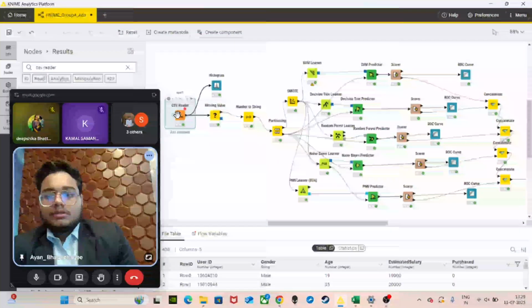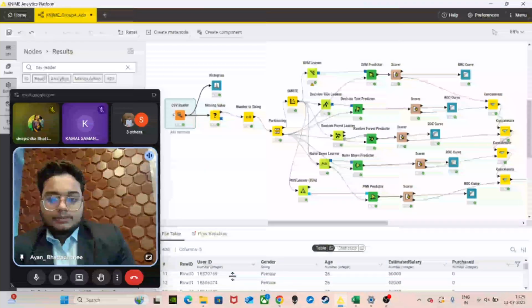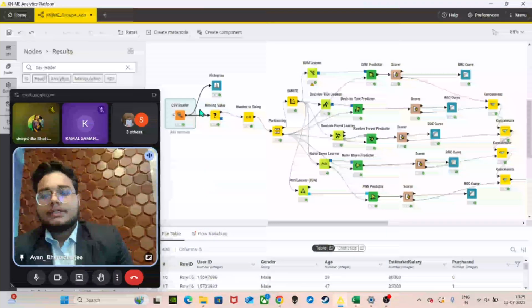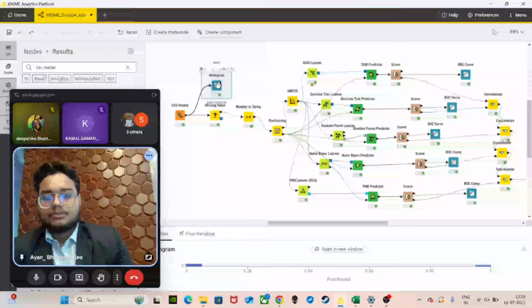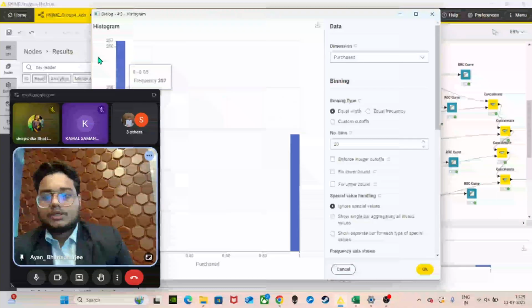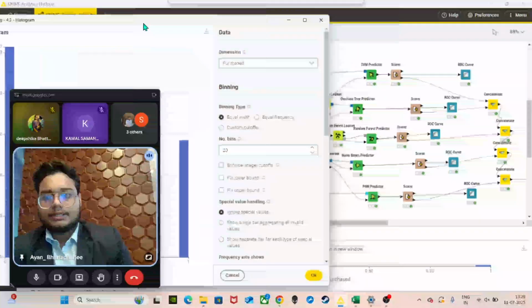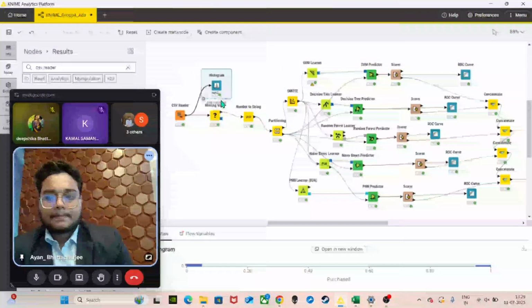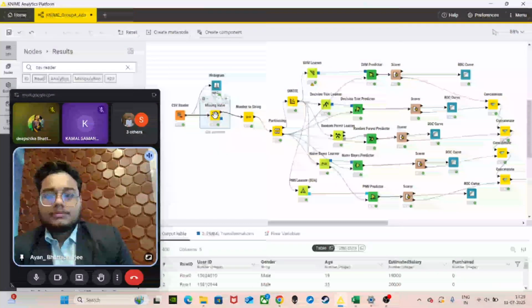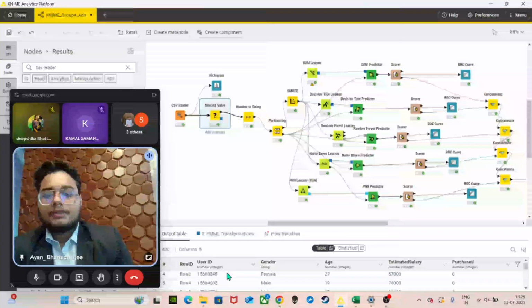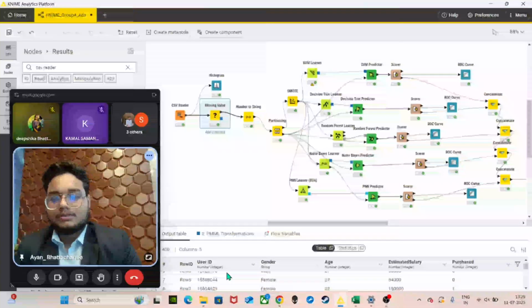Then we click the data and check how many inputs of 0 and 1 are there. After that, we use the node histogram. In histogram, we check how many ones and zeros are there in the data. After that, we use missing values to check how many missing values are there in the data.